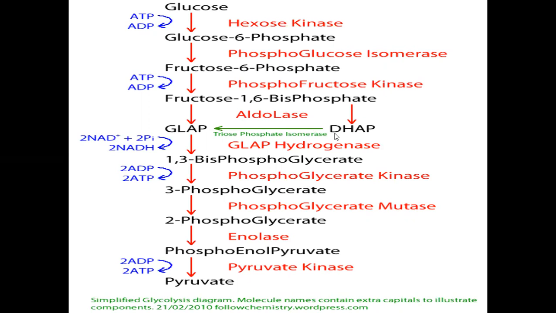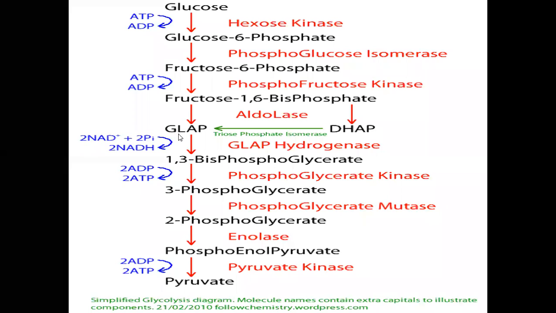Again, the 3 carbon atoms of dihydroxyacetone phosphate convert into glyceraldehyde 3-phosphate in the presence of the triose phosphate isomerase enzyme. At the end of this reaction, 2 glyceraldehyde 3-phosphates are formed.